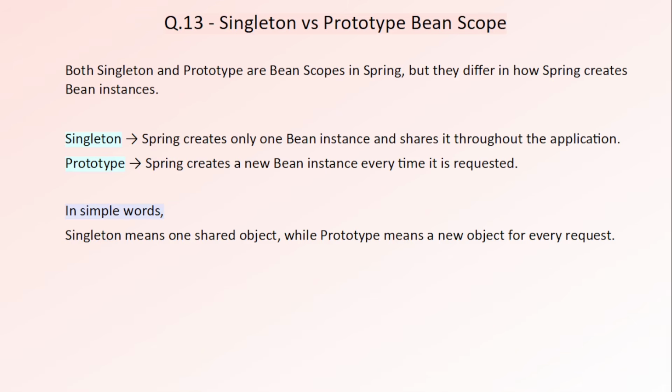By default, Spring uses singleton scope. That means Spring creates only one object of the bean and shares that same object whenever it's needed. For example, if both user controller and admin controller need a user service, they will both receive the same user service object. Now let's look at the prototype scope. Here Spring doesn't share the object. Instead, it creates a brand new object every time the bean is requested. So if 3 different classes request the bean, Spring creates 3 different objects. A simple way to remember this: singleton means one shared object and prototype means a new object for every request.